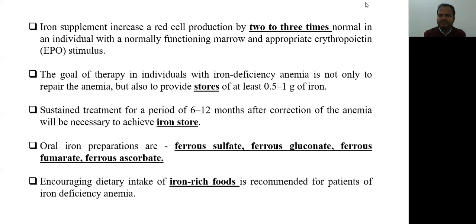These are the tablet forms of the iron that can be given as oral iron supplement. Encouraging dietary intake of iron-rich food is recommended for patients of iron deficiency anemia. Not only tablets or oral supplements, we should encourage the patient to take a diet rich in iron. We have seen all these tablets, that is ferrous sulfate, gluconate, fumarate, and ascorbate. We know that we should give a daily dose of 200 milligram of elemental iron for all the patients.